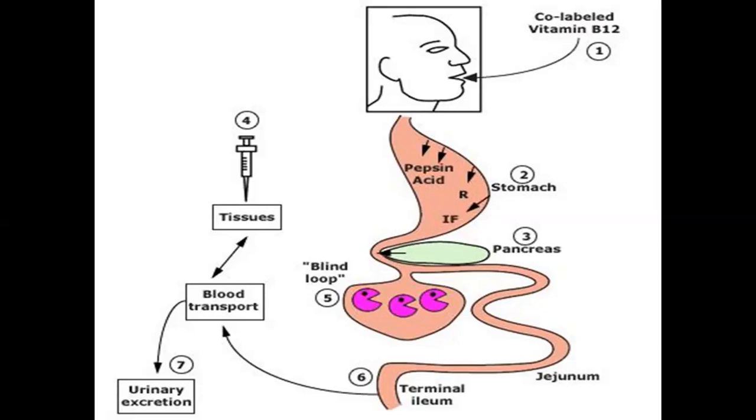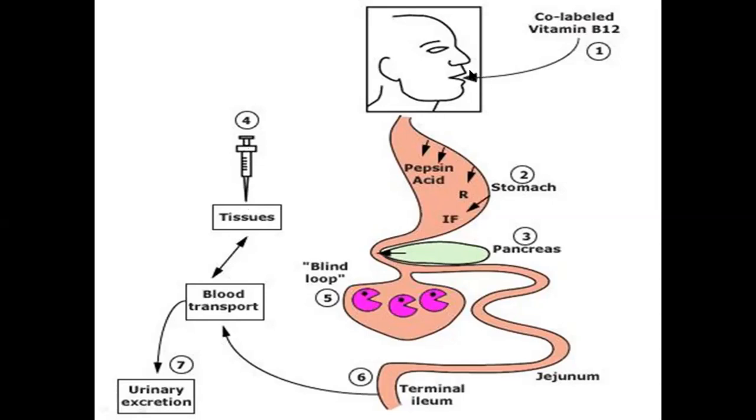Now, what is a Schilling test? The Schilling test is based on this normal metabolism. What we do is, before going to the test, we give the patient cobalt labeled vitamin B12 orally, and at the same time we give injectable vitamin B12 to saturate the blood for vitamin B12.